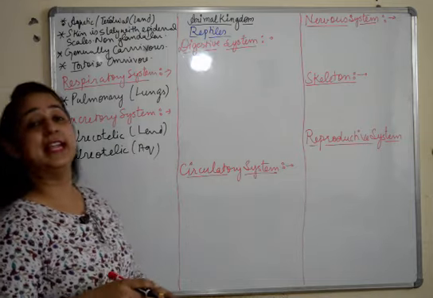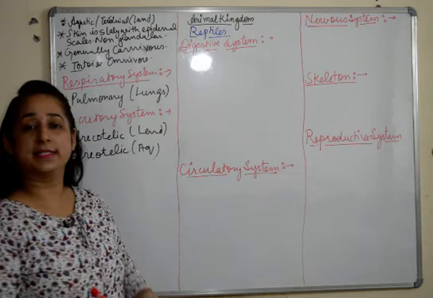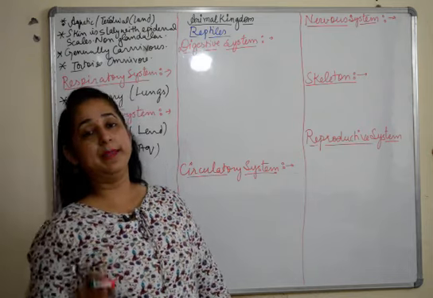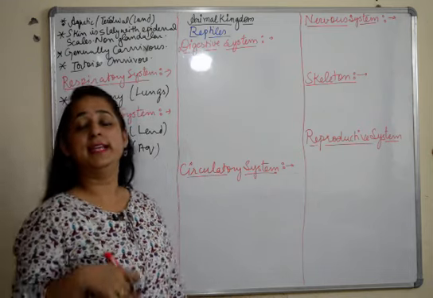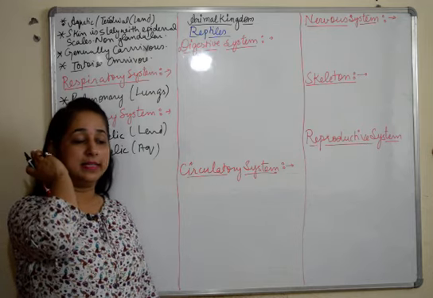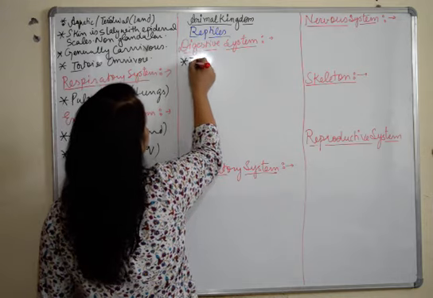Then we have the digestive system of the reptiles. Now when we talk about digestive system, as in the amphibians, we discussed the different types of teeth which are present. Herein also we are going to talk about the teeth.